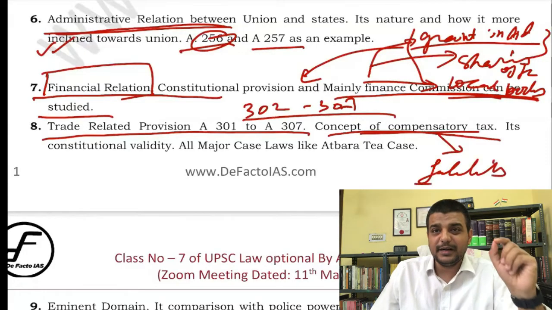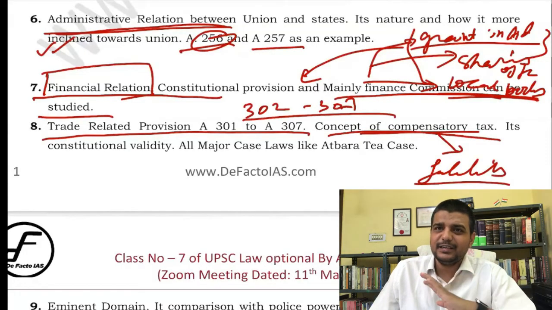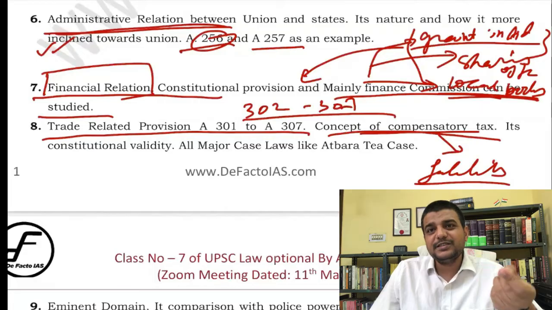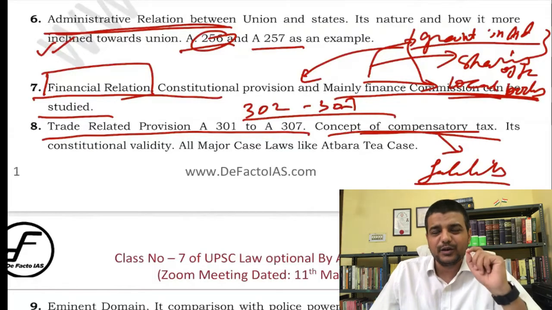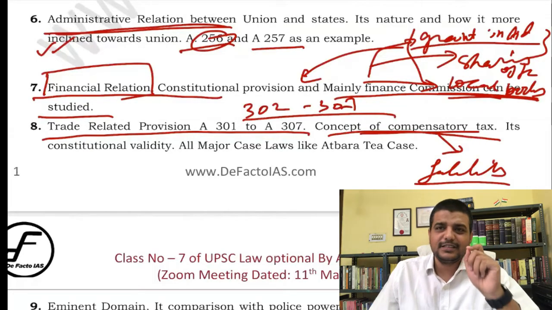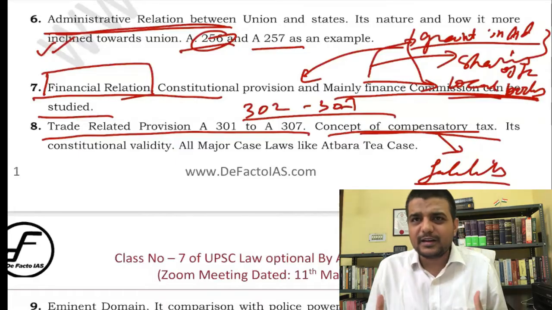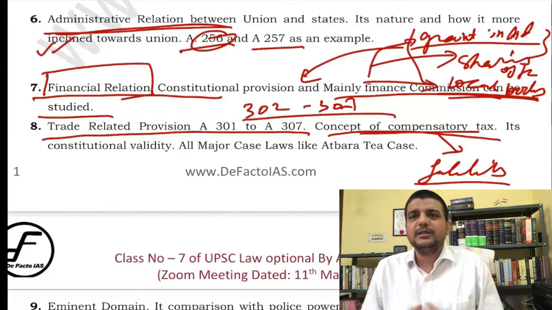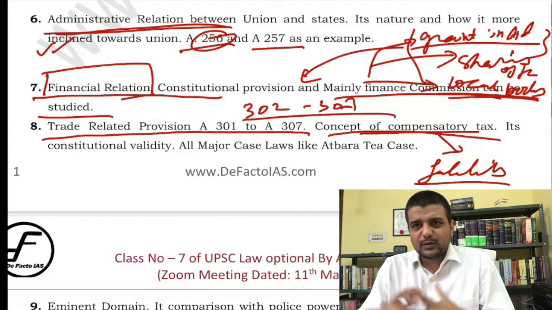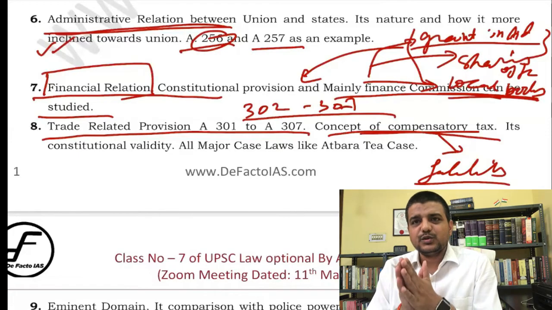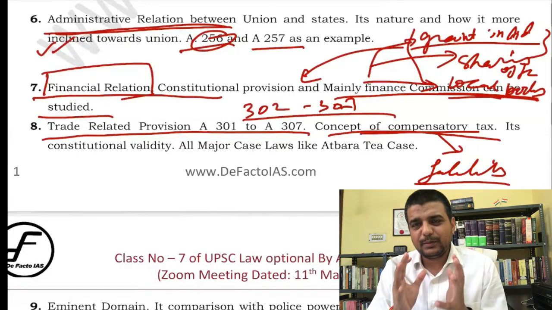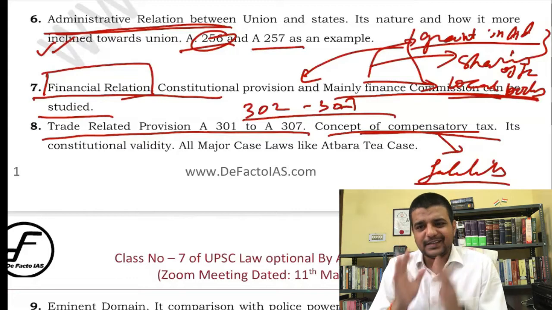Okay, then that is not a barrier. Tax normally has been held that it is not a barrier at all, but compensatory tax also has been held not to be a barrier, with a string attached: if the state is providing, in lieu of that compensatory tax, some money or some benefit to that particular industry, then the compensatory tax is okay. So that is one thing you have to keep in mind with respect to compensatory tax.